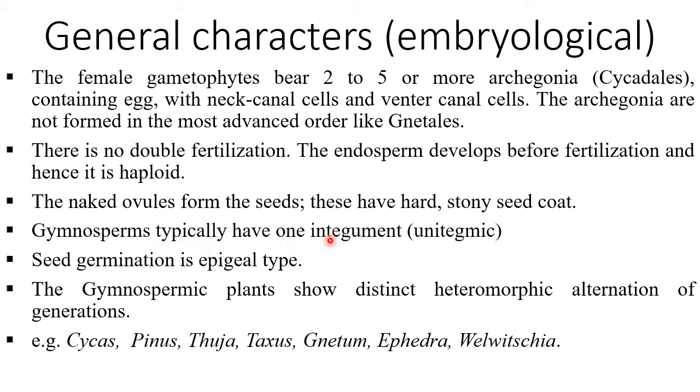Gymnosperms typically have one integument that is called unitegmic. Seed germination is epigeal. Epi means above. So when seed is germinating, it is coming up like that of a dicotyledonous plant. The gymnospermic plants show distinct heteromorphic alternation of generations. And these are few of the examples of gymnosperms, which include Cycas, Pinus, Thuja, Taxus, Gnetum, Ephedra, and Welwitschia. These are some of the representatives of gymnosperms.